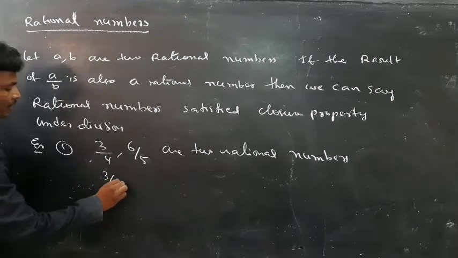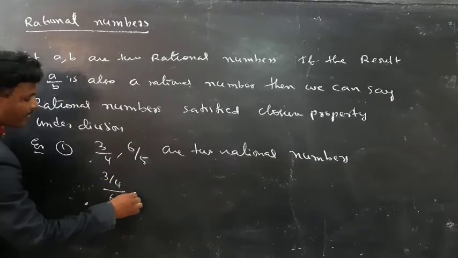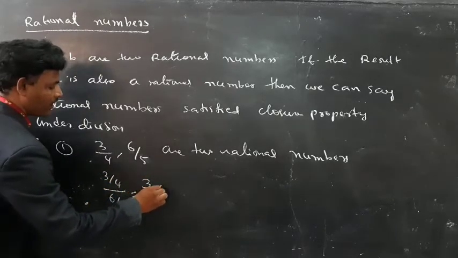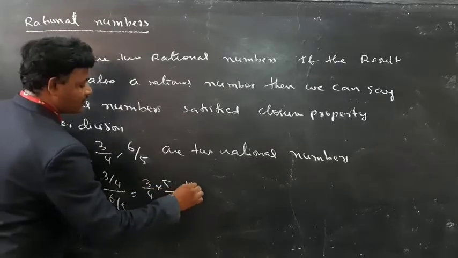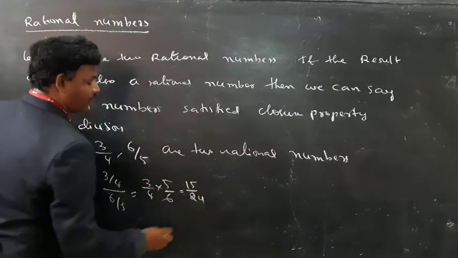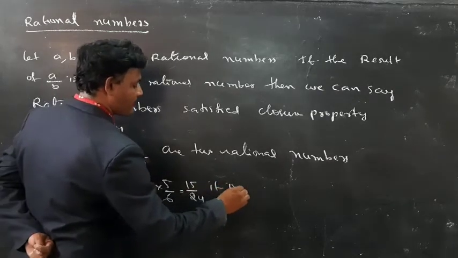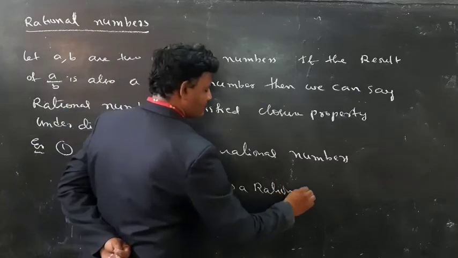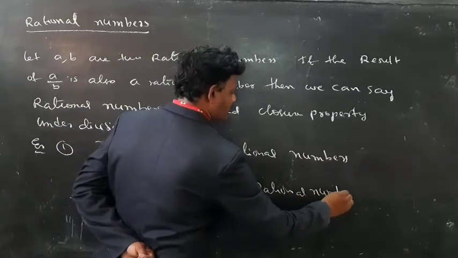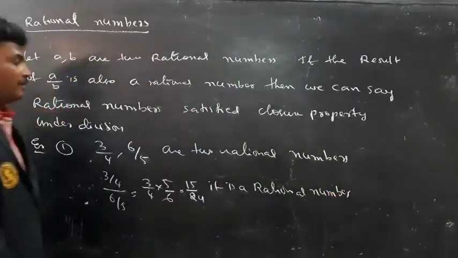Then I need 3 by 4 divided by 6 by 5. It is nothing but 3 by 4 into 5 by 6. So it is 15 by 24. It is a rational number.